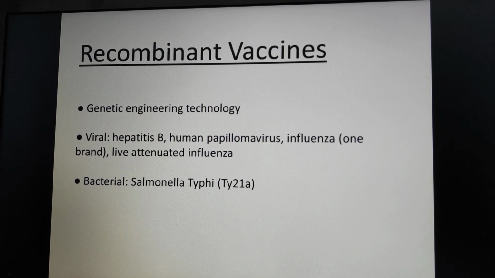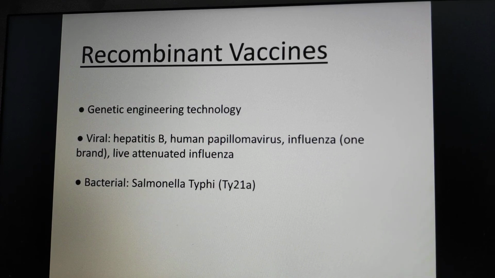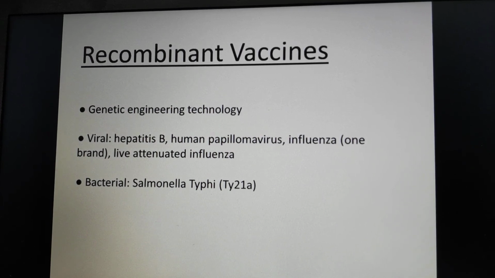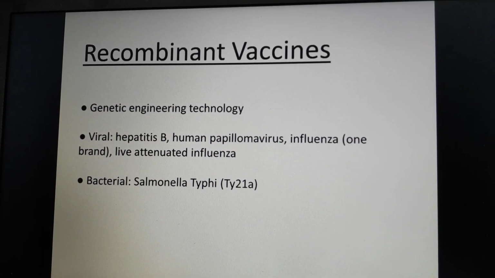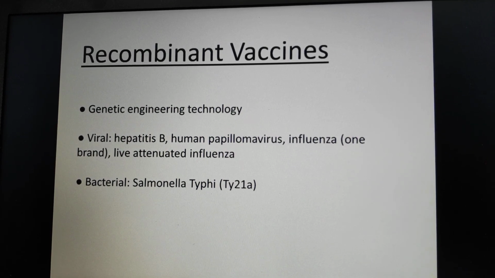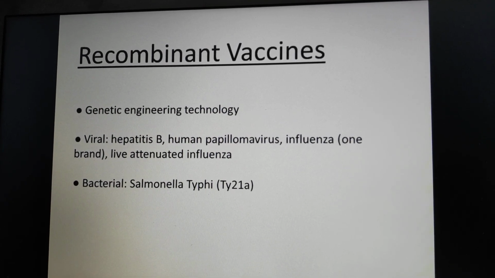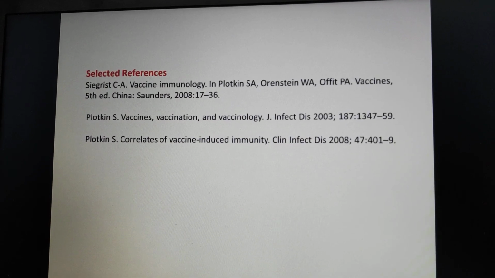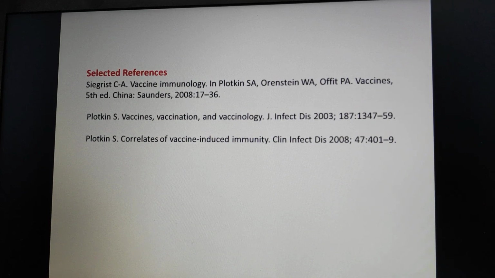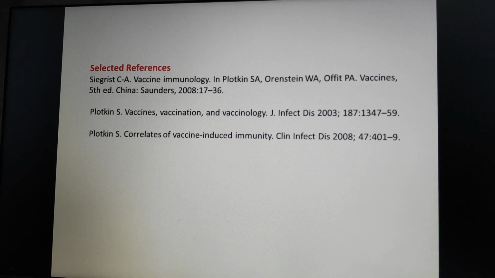Live typhoid vaccine, that is Ty21a, is Salmonella typhi bacteria that has been genetically modified to not cause illness. That is, if given, it won't cause any illness. Live attenuated influenza vaccine has been engineered to replicate effectively in mucosa of nasopharynx but not in lungs. These are the references for this material. In the next session, we'll go in detail about the recombinant vaccine.